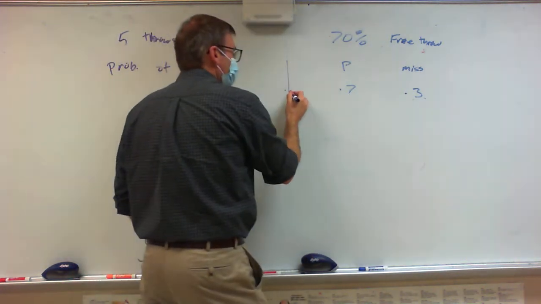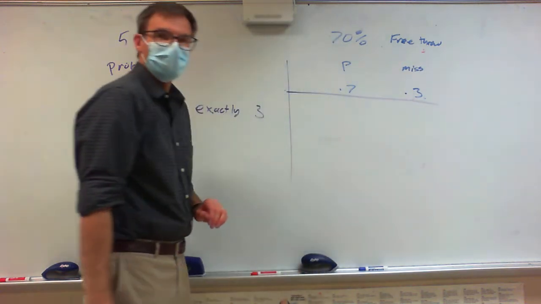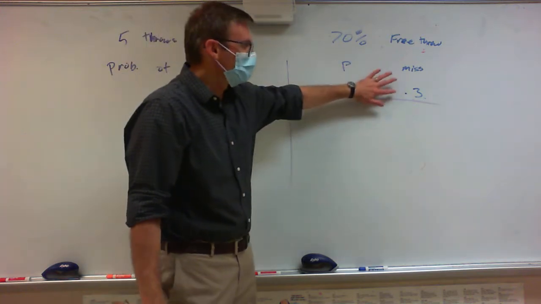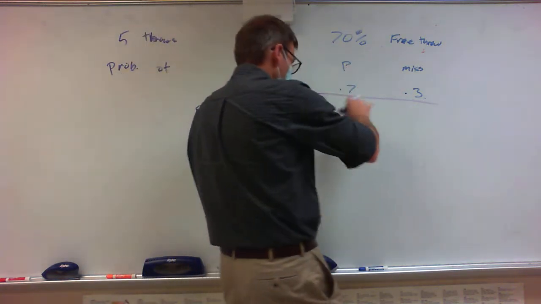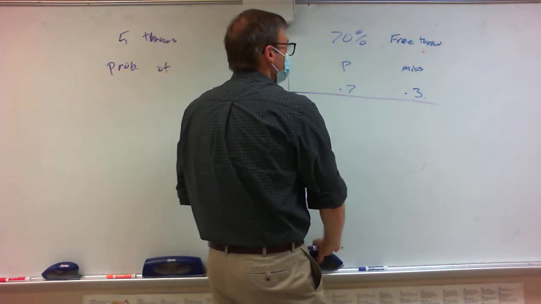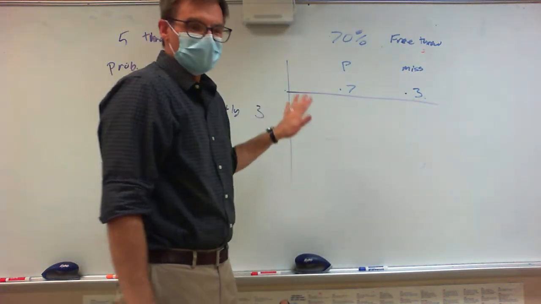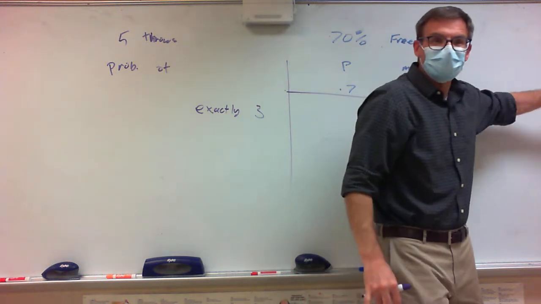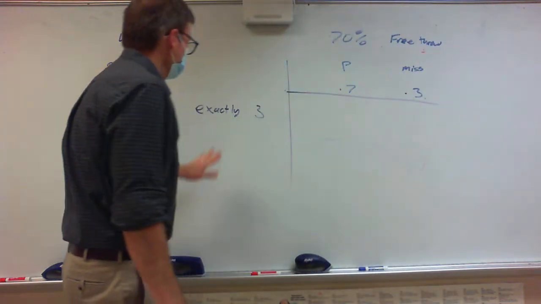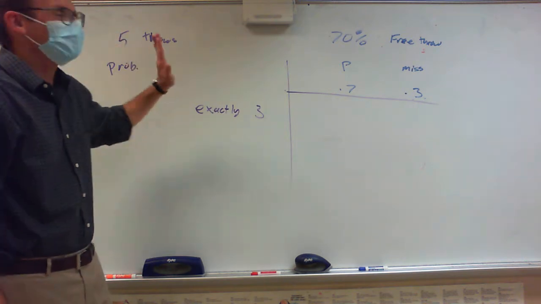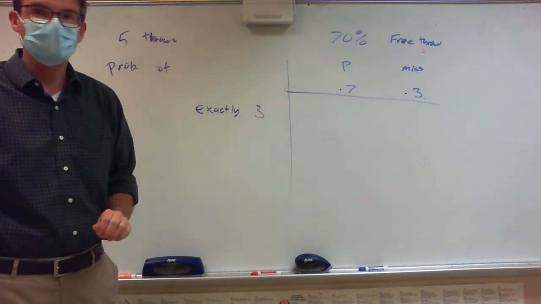I want to know what's my probability of exactly 3. And I don't mean to draw a line here. In fact, you could erase this. I'm leaving it up here because I kind of need it for reference. If I could, I would have shifted it all the way over here. I want to make exactly 3 free throws.